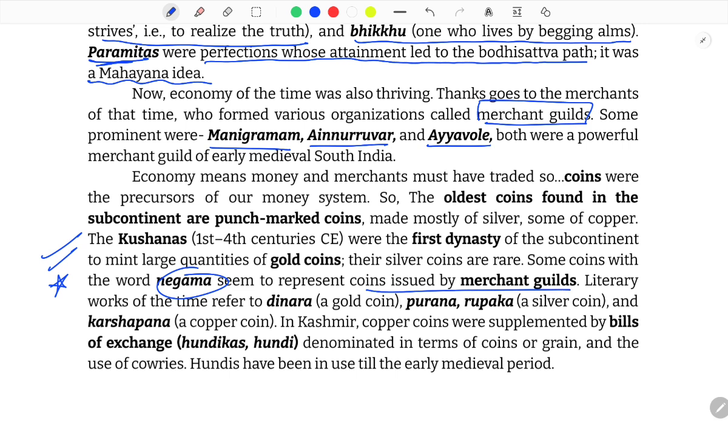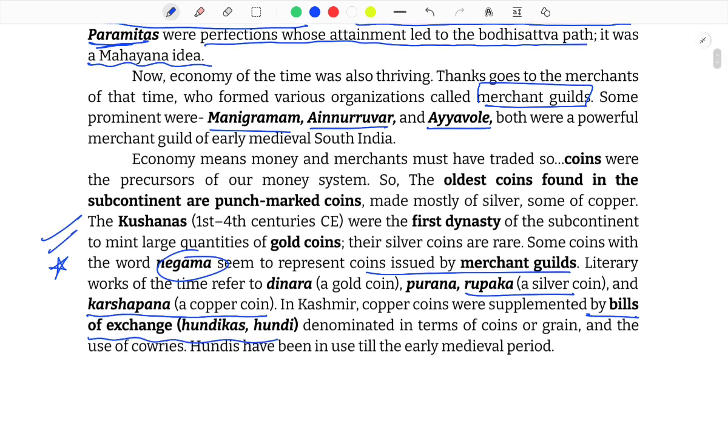Literary works of the time refer to dinar, a gold coin, Purana, Rupaka, a silver coin, and Karshapana, a copper coin. In Kashmir, copper coins were supplemented by bills of exchange, hundikas and hundi, denominated in terms of coins or grain, and the use of kauris. Hundis have been in use till the early medieval period.